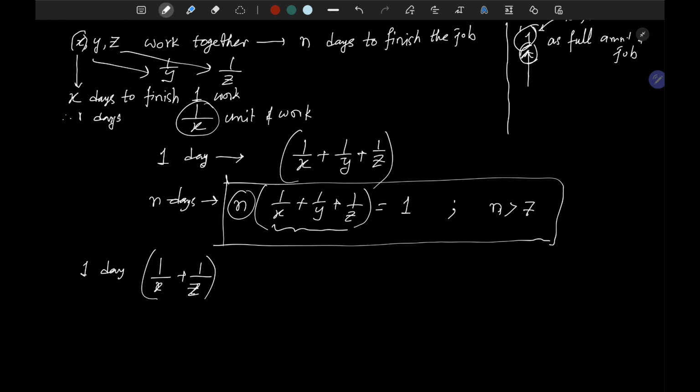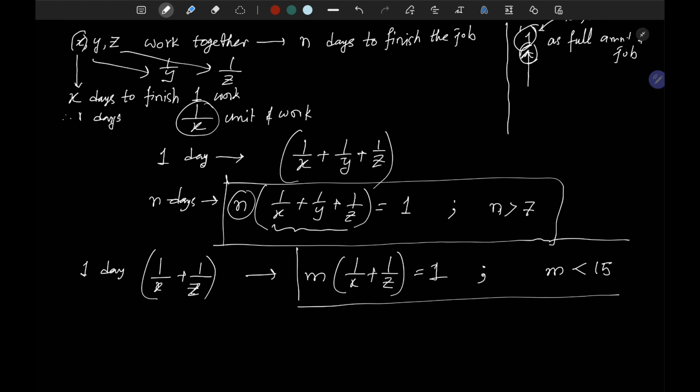If they take m days, then in m days that would be m into 1 by X plus 1 by Z, and this will be your whole work, which is 1. The constraint here is m less than 15. We have these two things.